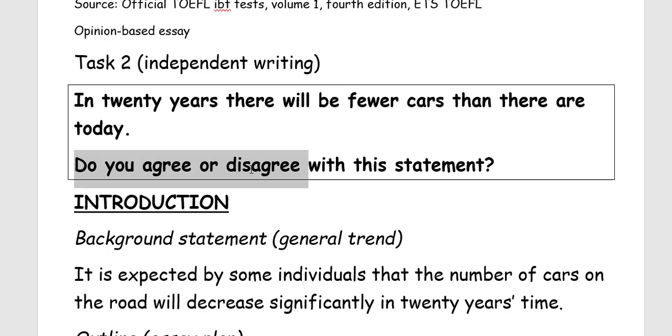So the examiner wants us to provide our personal opinion. Okay, he doesn't want us to talk about what other people think. Okay, because the question is, do you agree or disagree? So you must agree or disagree.